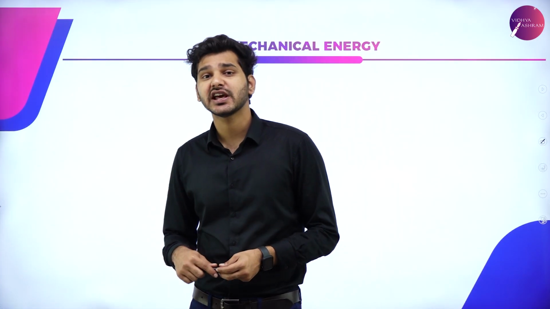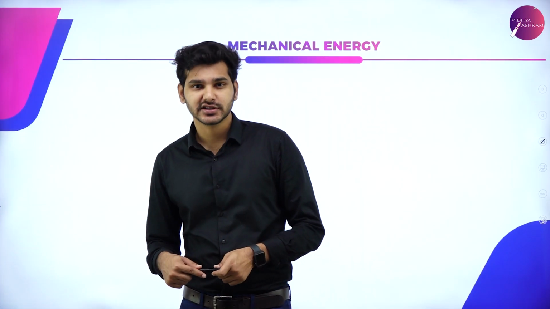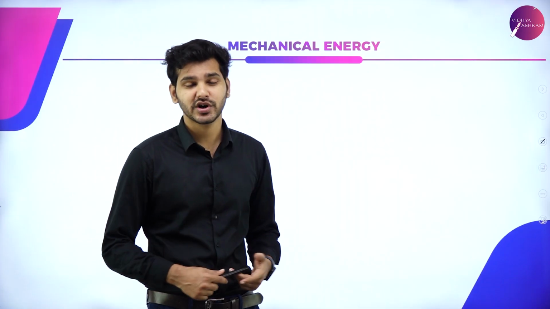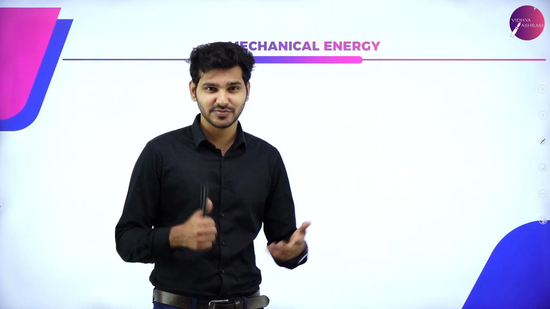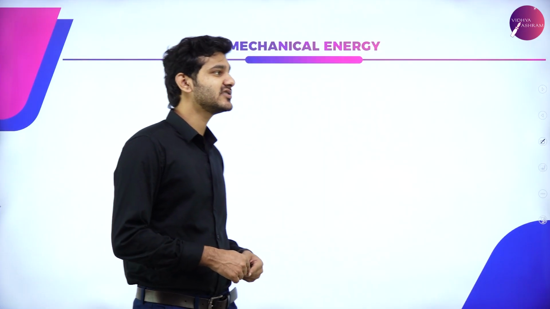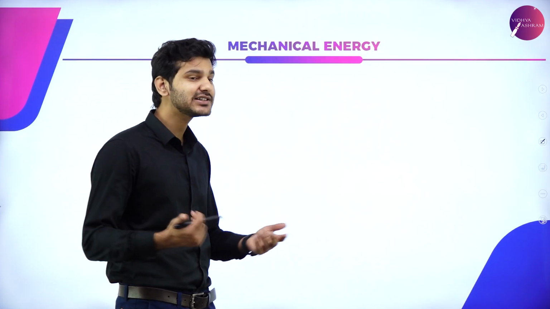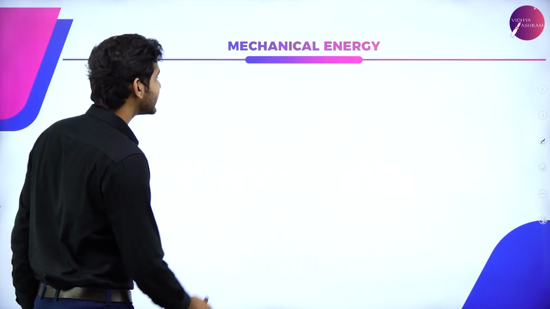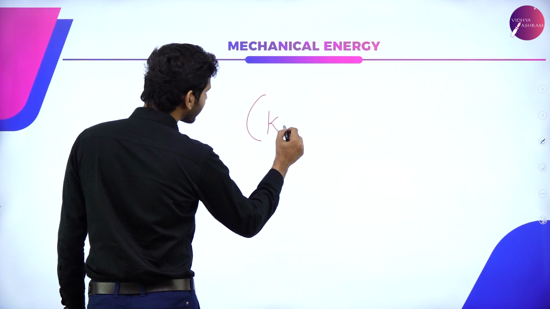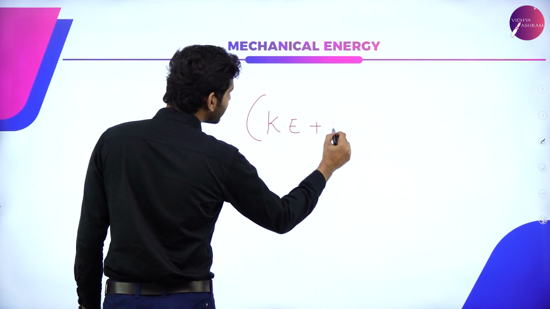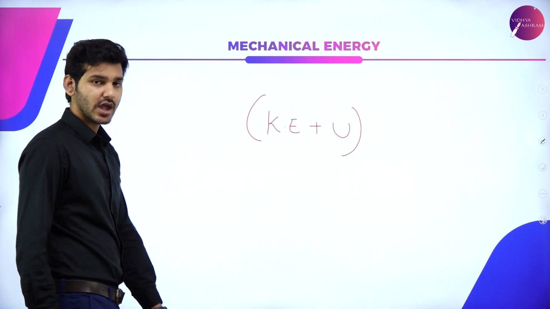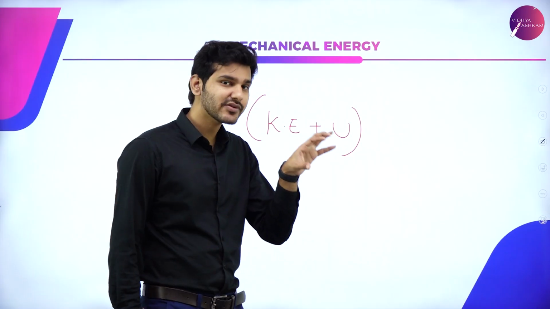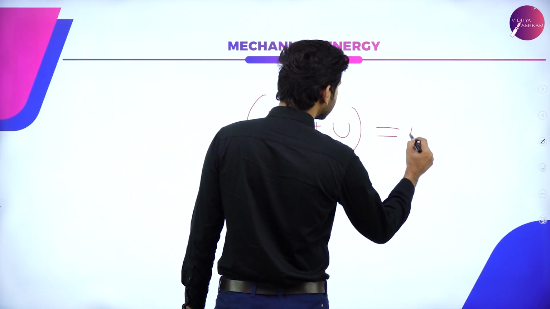We have seen what potential energy is, we have seen what kinetic energy is. Now we are going to deal with a new type of energy, that is mechanical energy. So what is mechanical energy? Sir, it is the energy possessed by machines. No, it is not the energy possessed by machines or mechanical parts. Rather, the definition of mechanical energy is that it is the sum of both kinetic energy and potential energy in a system. That is, the sum of kinetic and potential energies in a system together is known as mechanical energy.